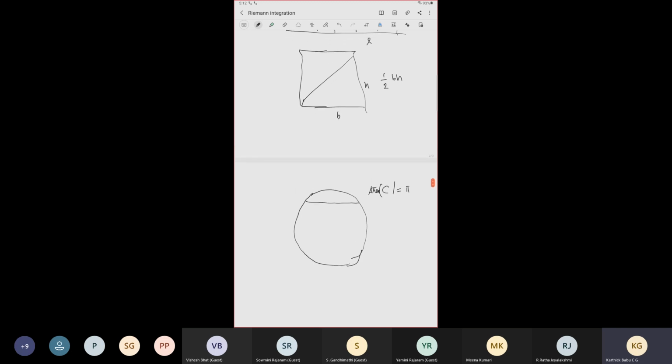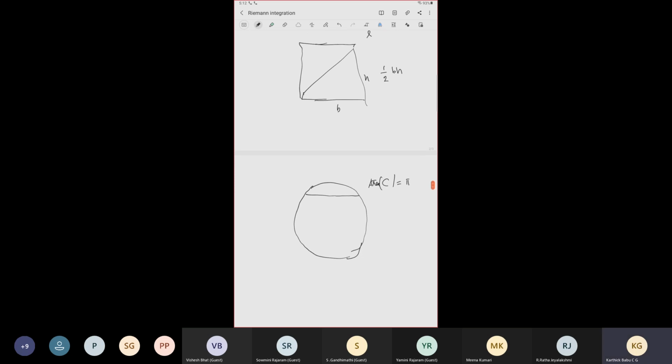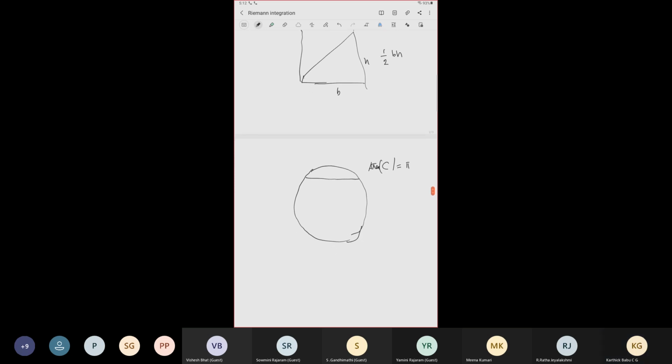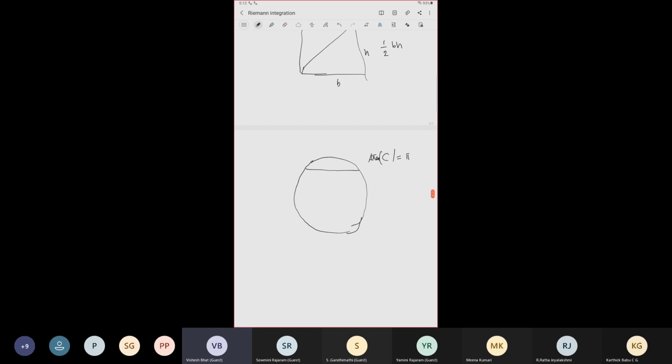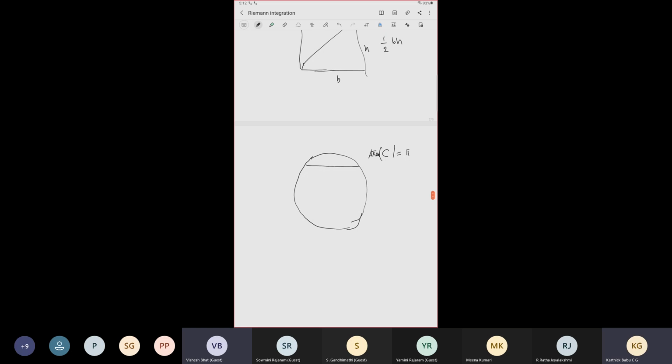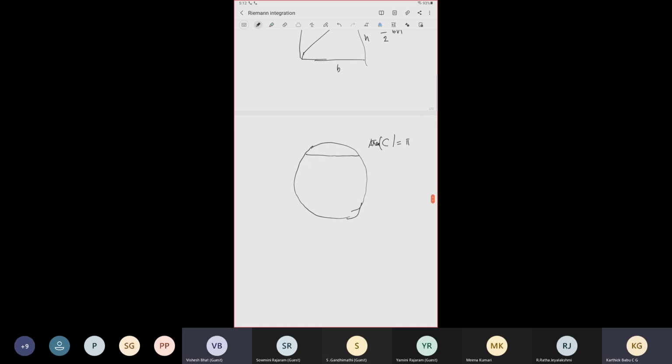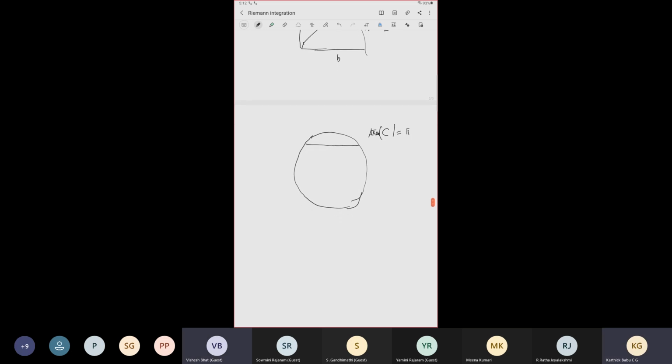Or sectors and take triangles, small enough sectors, to approximate. Yeah, okay. This is one of the ways to approximate it.